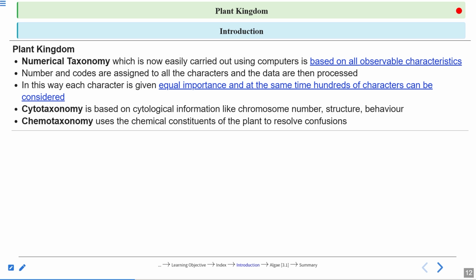Bentham and Hooker classification was a past approach, but nowadays we have so many different branches of science, so we consider all those branches for the classification of organisms.